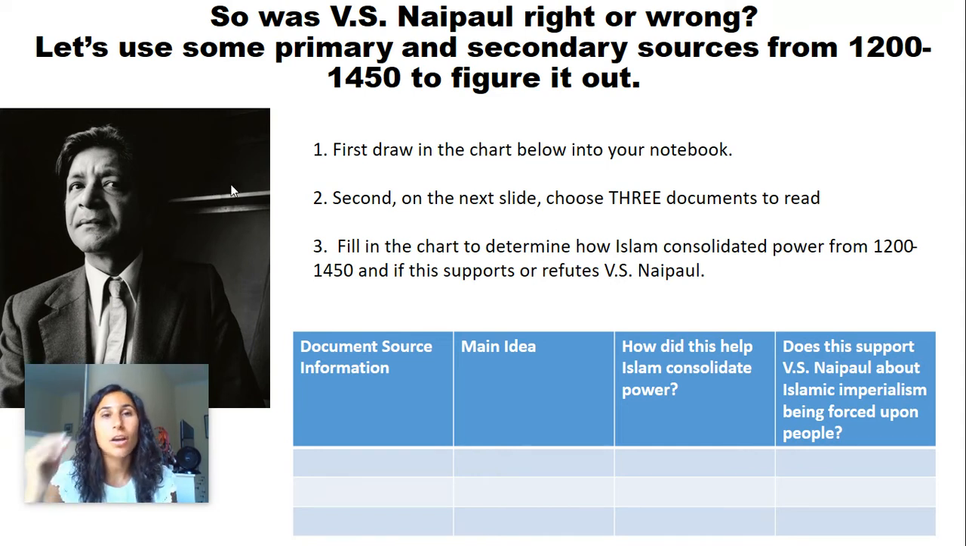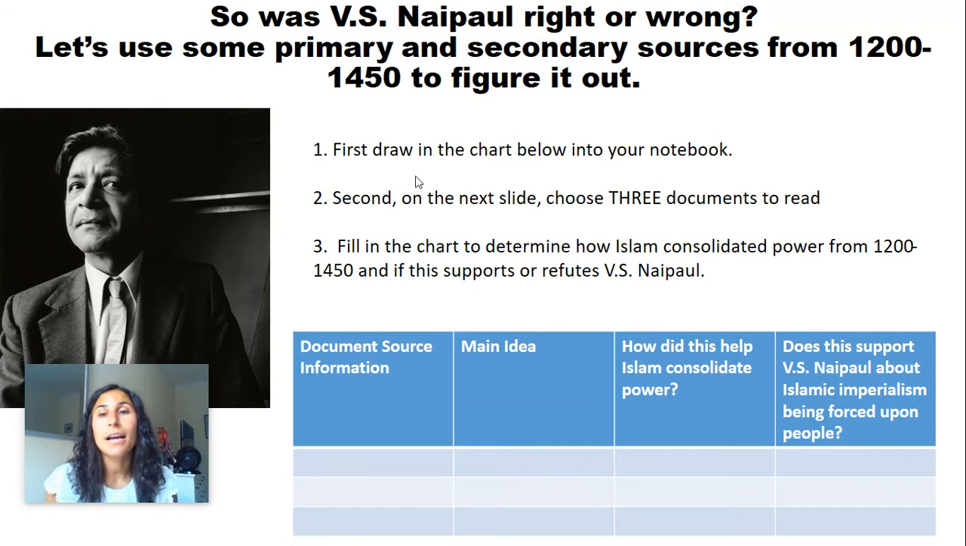So first I'm going to ask you guys to draw this chart in your notebook that you see below, where it has 4 columns: document source, main idea, how did this help Islam consolidate power, and then does this support V.S. Naipaul's claim about Islamic imperialism being forced upon people.